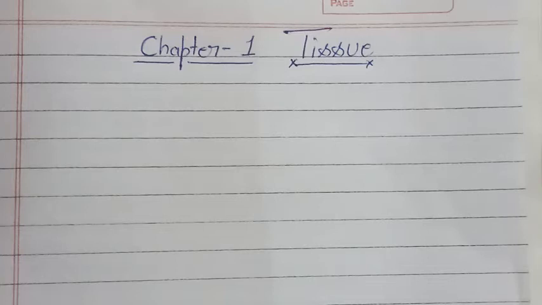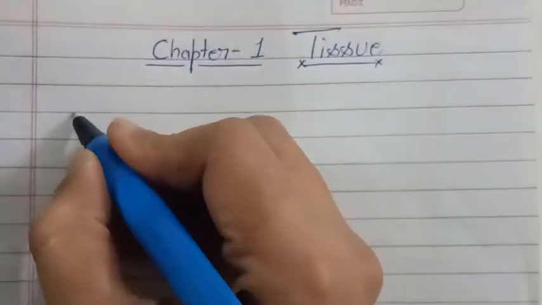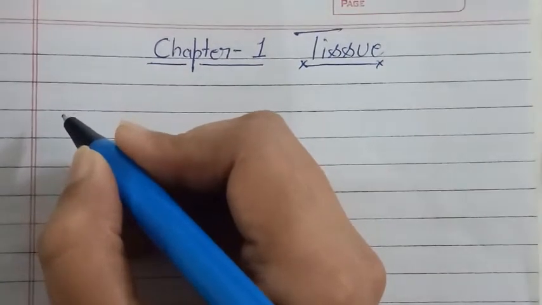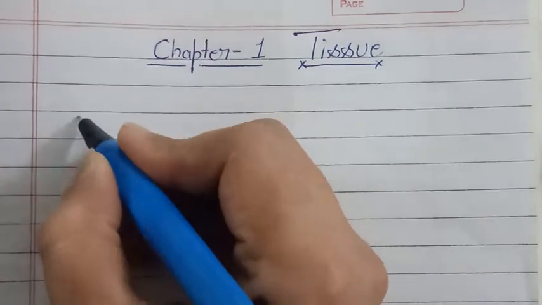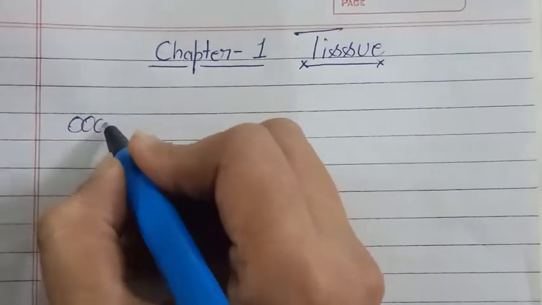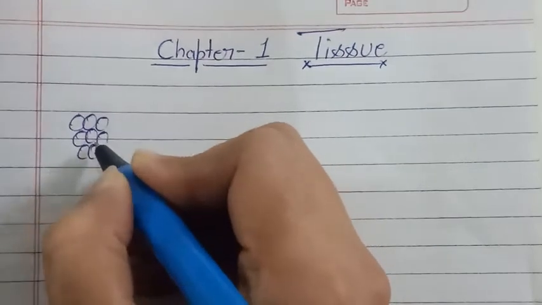Okay, so students, during cell differentiation, same kinds of cells, generally cells of the same shape and characteristic, group together. These cells have the same shape and perform a similar function, and that is why they group together.